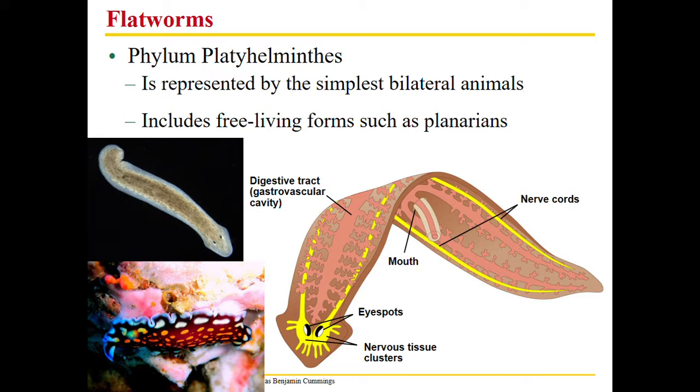Remember back to our diffusion talk? Well, flatworms don't have a respiratory system, and they use diffusion for the cells in the middle of their body to get oxygen. These flatworms also have eye spots. They can sense light versus dark. And we really see the cephalization happening here, so this means that a head is developing.